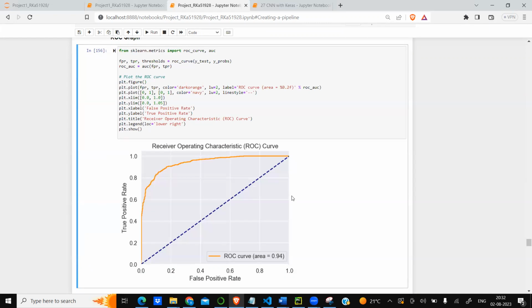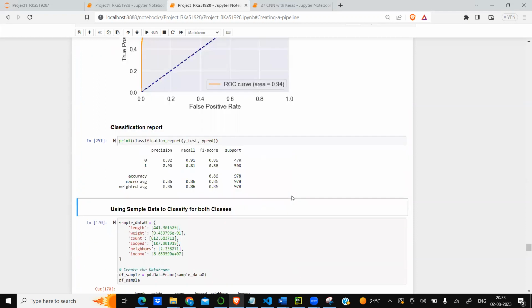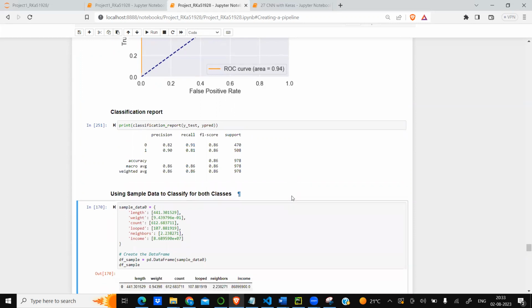Now creating ROC curve, we can see that we get a very good area for the classifier, around 94. Looking at the classification report, for class 0 we have precision of 82 and class 1 has 90, which is very good. Now, looking at the sample data, we created sample data from the mean of both the classes.